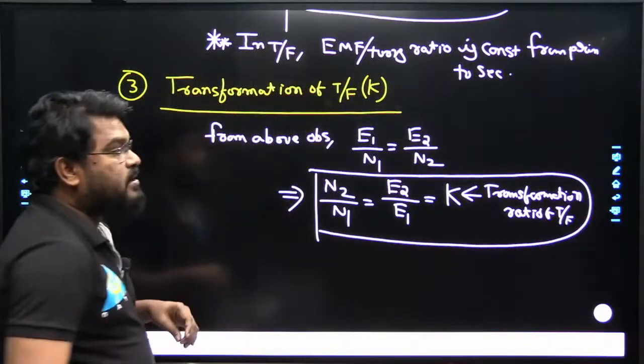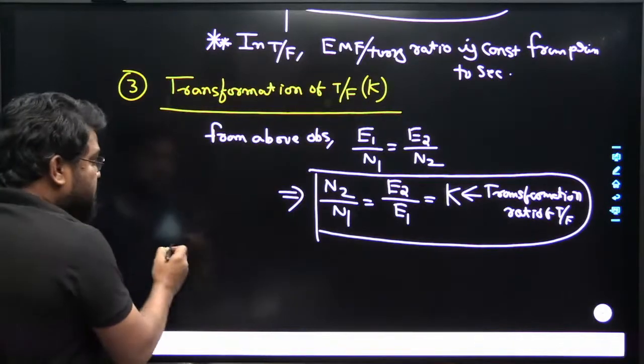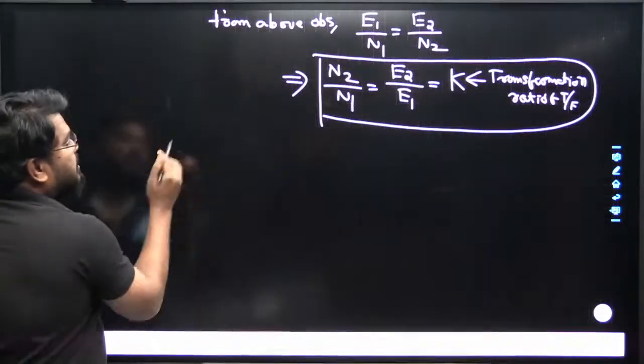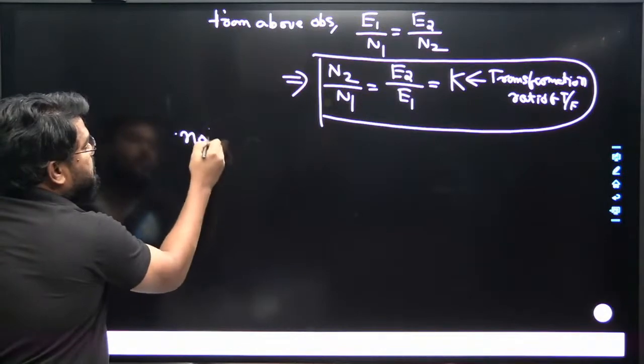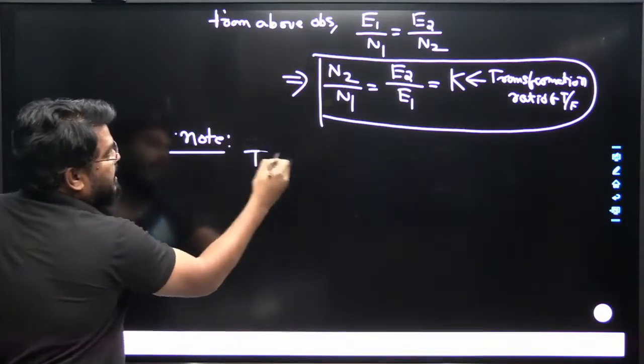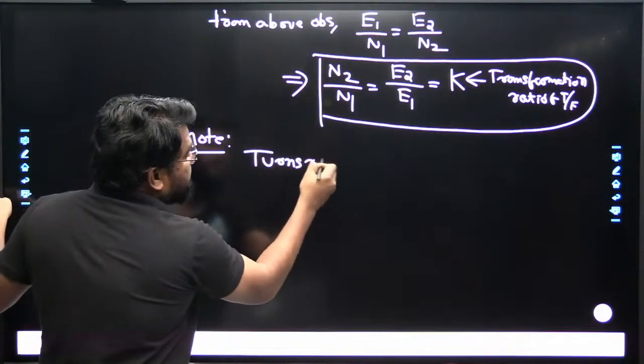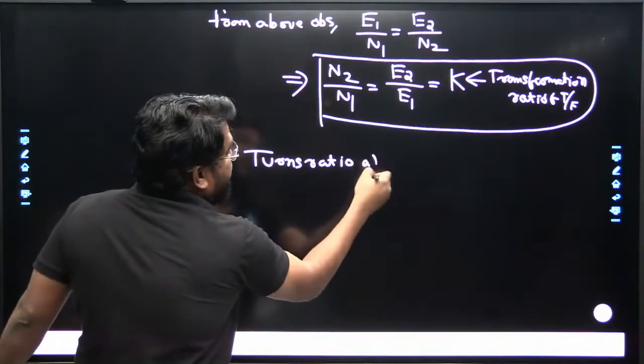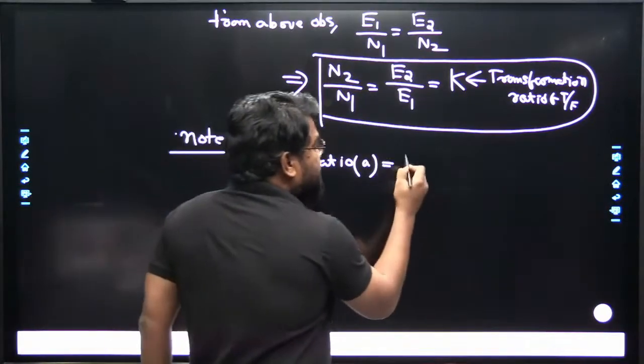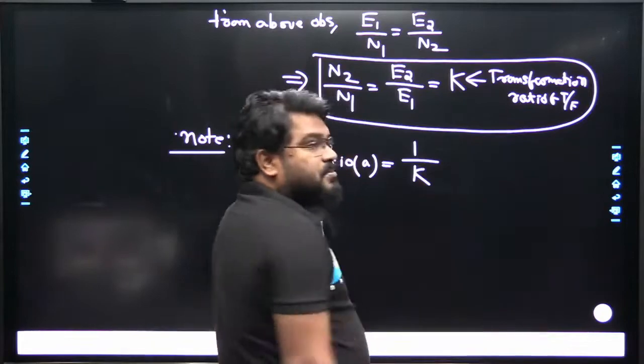Now sometimes we have a question about the turns ratio. What is meant by turns ratio? The turns ratio is represented with A. It is always the reciprocal of the transformation ratio.